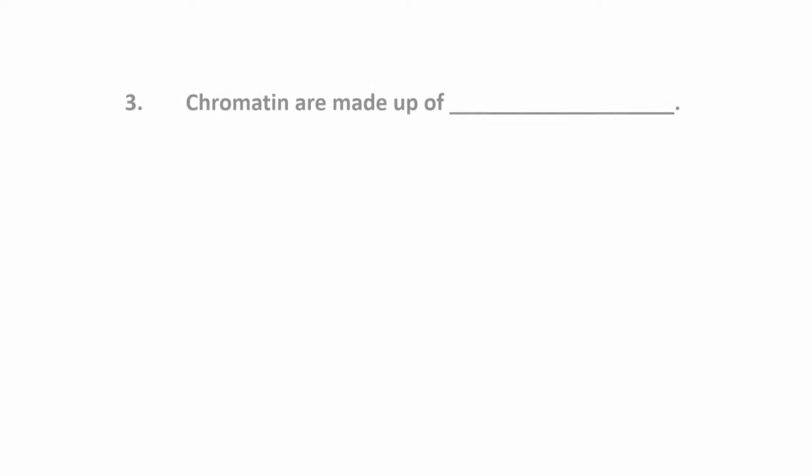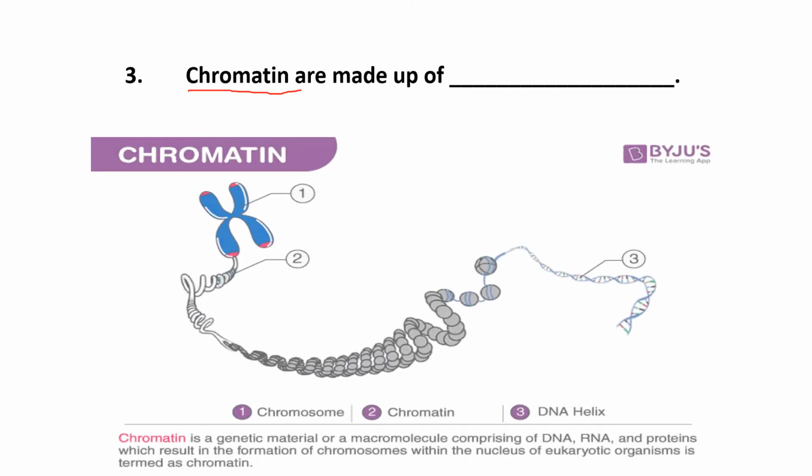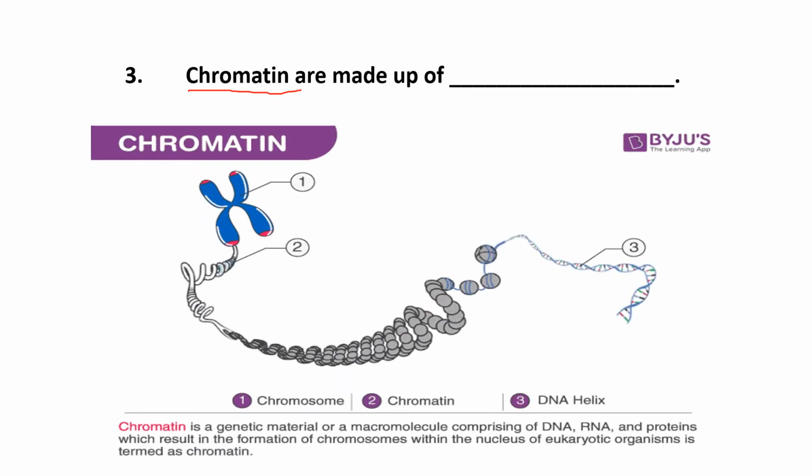Okay, moving to the next fill up: chromatin is made up of what? Here the first question should be clear to you, what is chromatin? Can you guess, dear students, what is chromatin? Yes, chromatin is the nuclear material which is present inside the nucleus. See over here, dear students, this is one chromosome. The chromosome is made up of what? Chromosome is made up of chromatin. Chromatins are single threads which are bound together in the form of a chromosome.